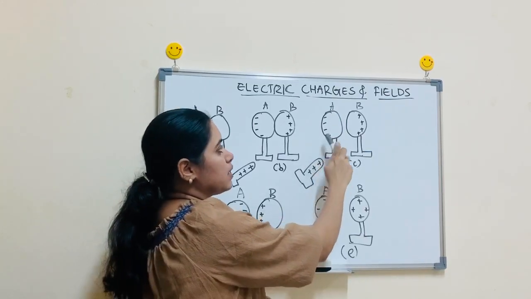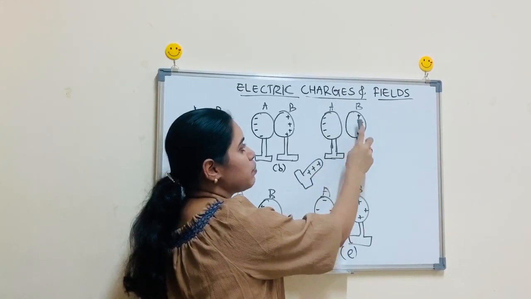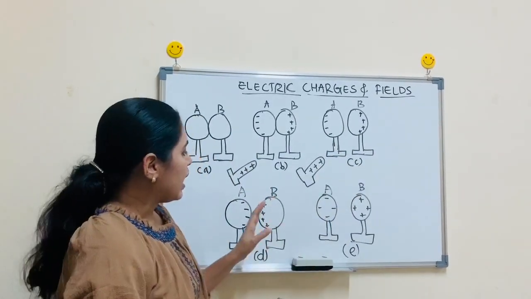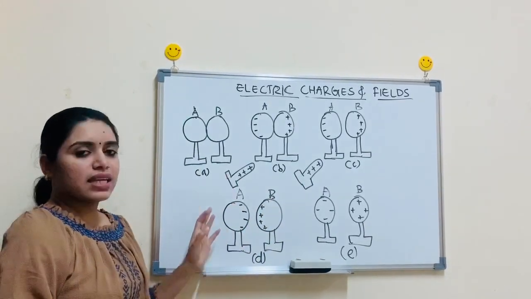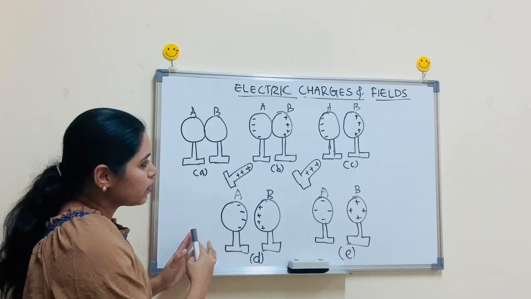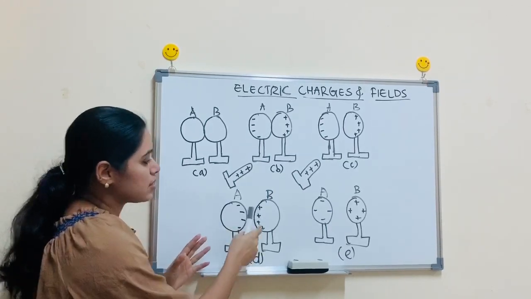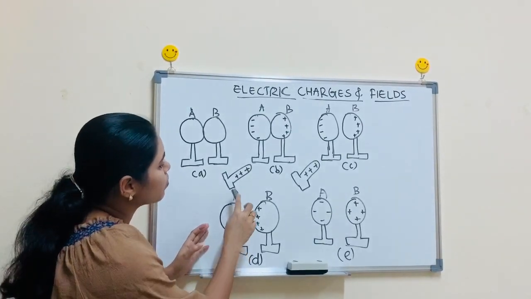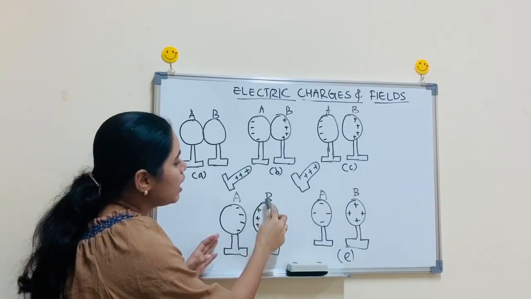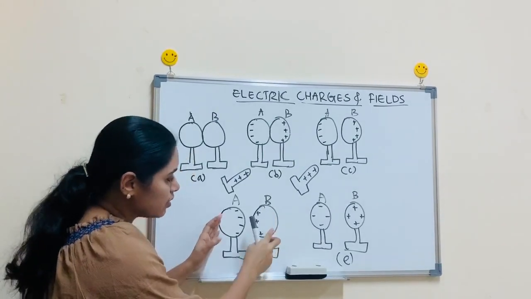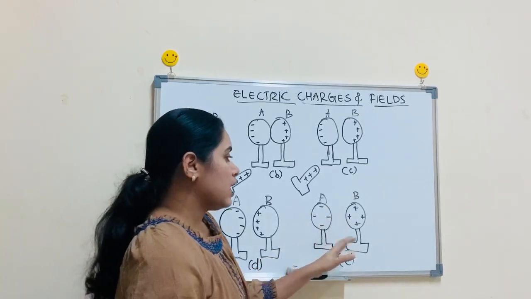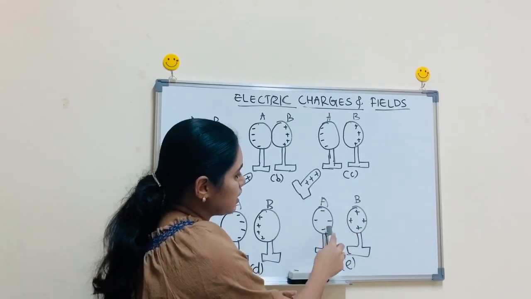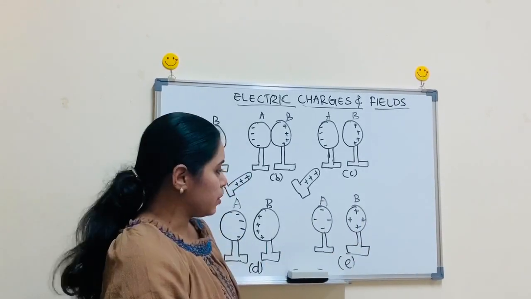So what will happen? Due to these negative and positive charges, these two metal spheres will attract each other. And in the next picture, we are removing this external glass rod. After removing it, the charges will rearrange: all negative charges of A reside on this side and all positive charges of B reside on this side. And in the last figure, these negative charges and positive charges will distribute uniformly all over.